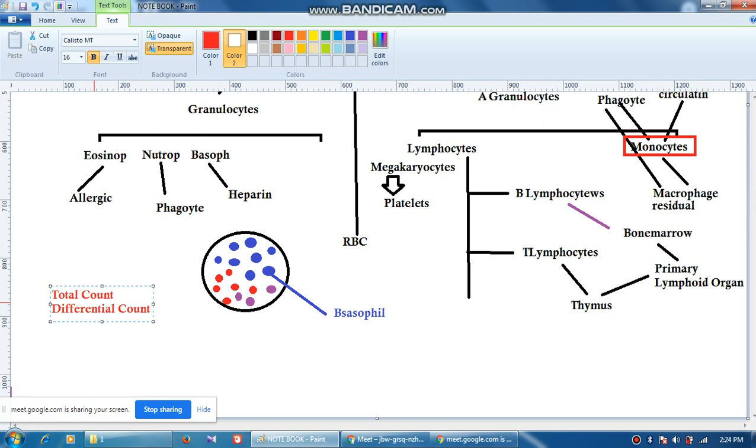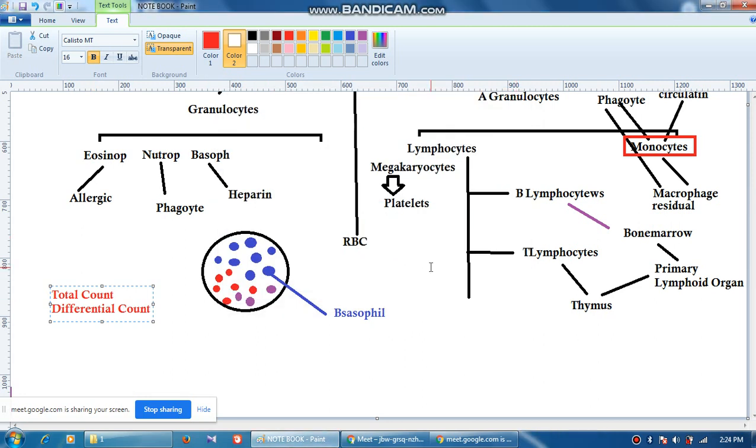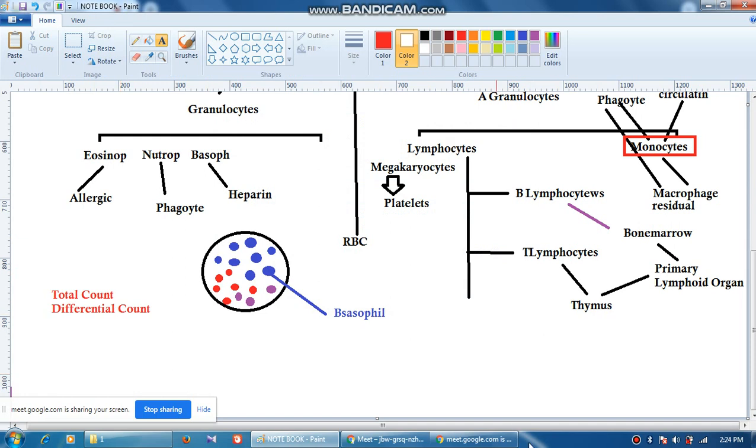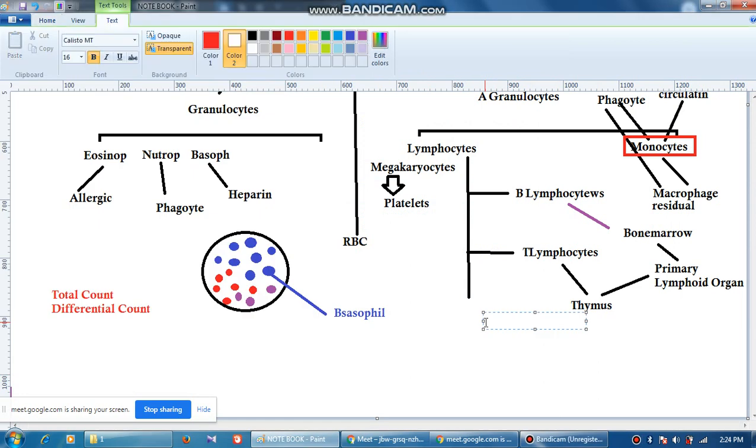But eventually you also see one more thing, that there is a depletion of platelets. So in that case also you can understand that the immune response is not up to the mark, or is suboptimal. So total count and differential count is a very important parameter which will help us identify the condition.